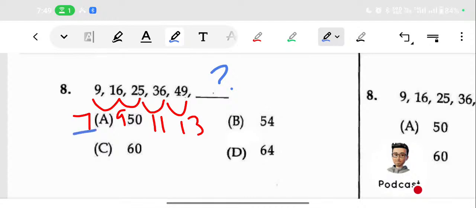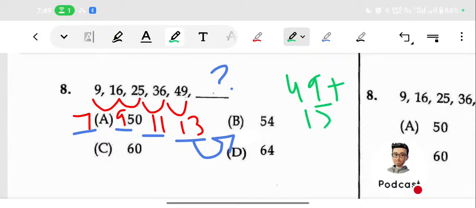Here it is 7, then 9, 11, 13. So what will be the difference between the next adjacent terms? Yes, 15 is the difference. So just add the 15. 49 plus 15: 9 plus 5 is 14, then 5 plus 1 is 6. So the answer will be 64. Do you understand?